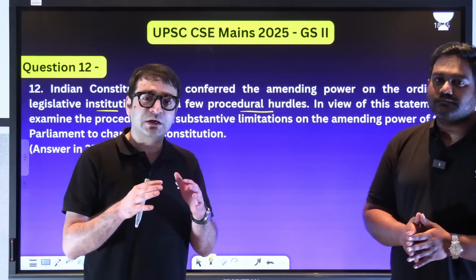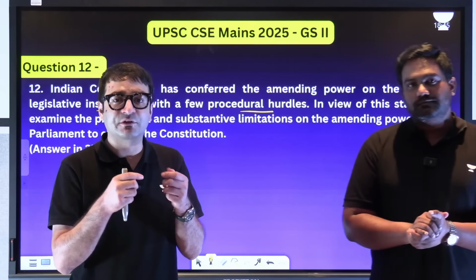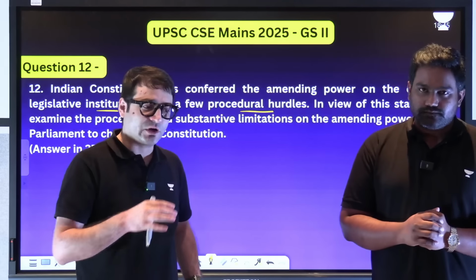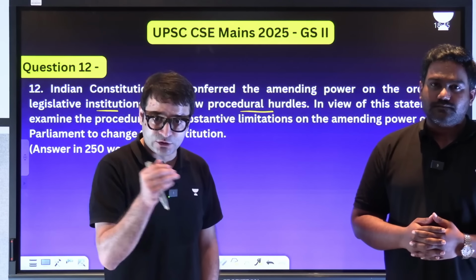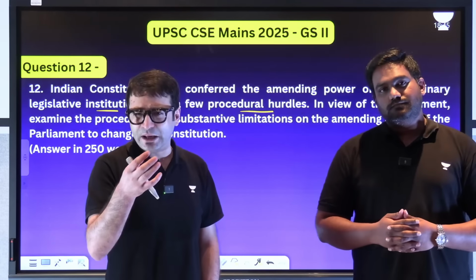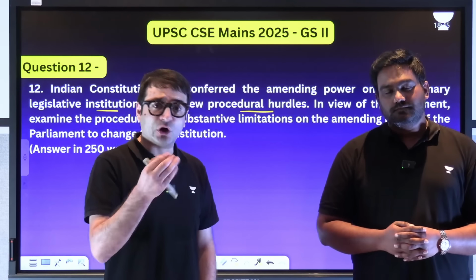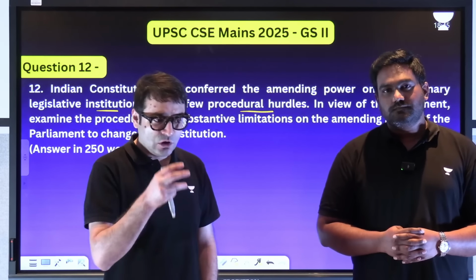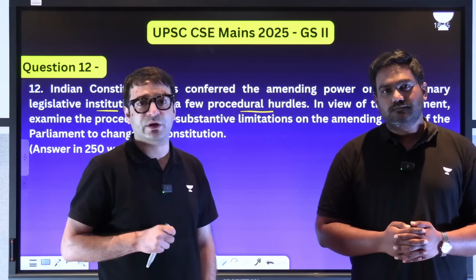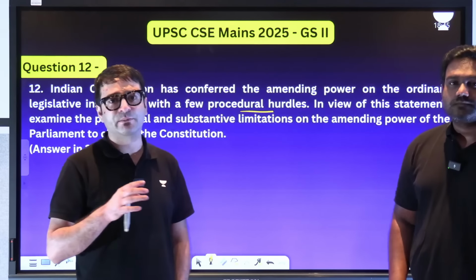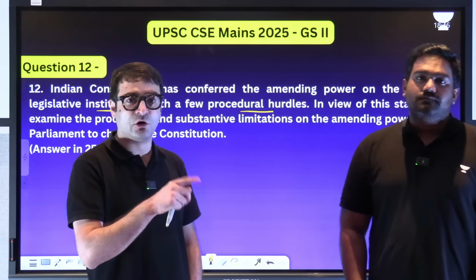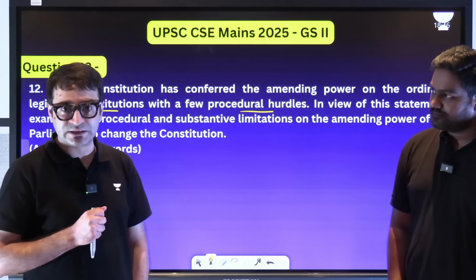For example, if you want to amend some of the federal features of the Constitution, for example, changing the executive power of the union or the state, or Schedule 4 of the Constitution, or making any changes in Schedule 7, or changing Article 368 itself, or making changes to the structure of the Supreme Court and High Court, you don't only need a special majority in both houses of the parliament, you also need ratification by not less than half of the Indian states as well.